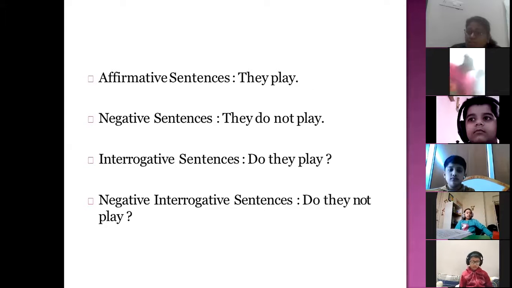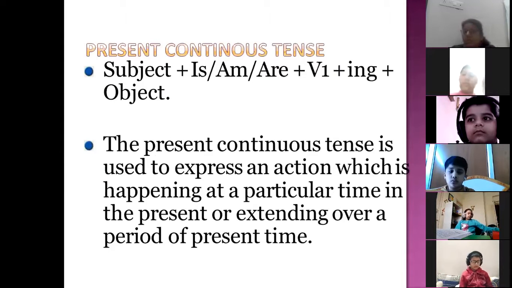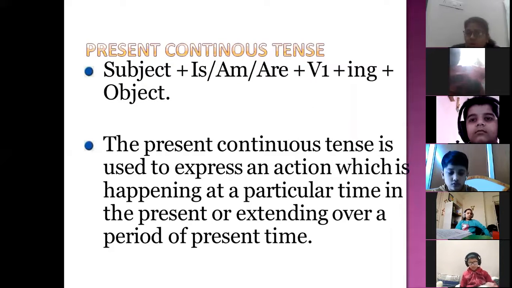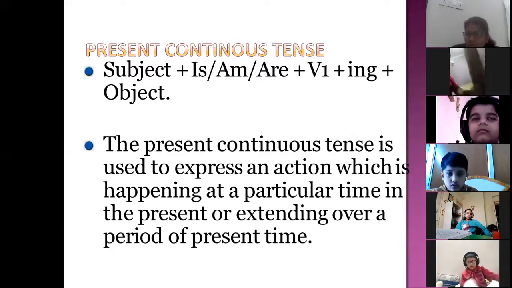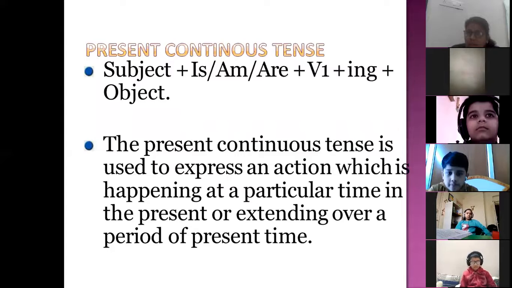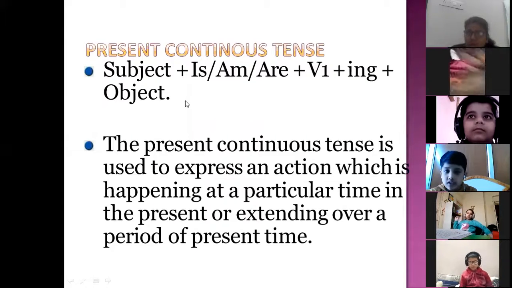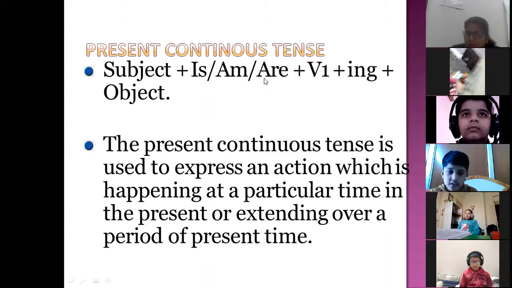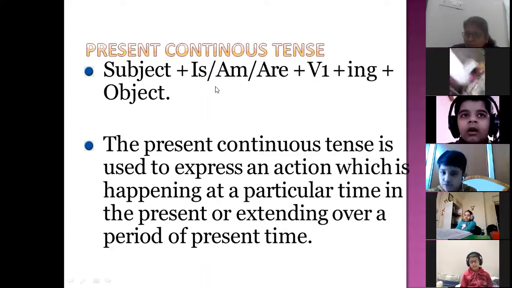Now, coming to the second form. Second, I told you it is present continuous tense. So, whenever the word continuous is coming, we are using the form of verb as first form. And whenever continuous is there, we will always add what? Ing to the main verb. Now, is, am, and are, they are the helping verbs, right?